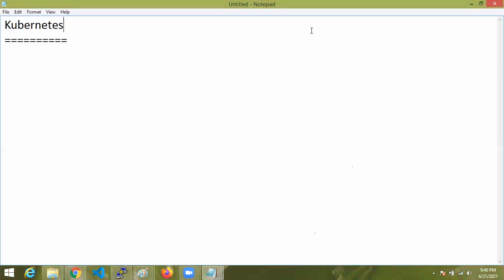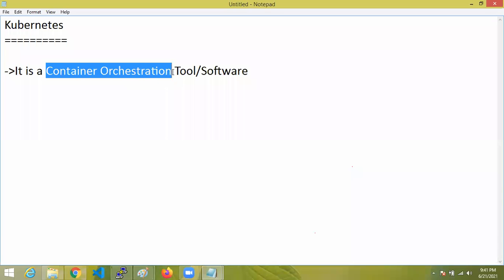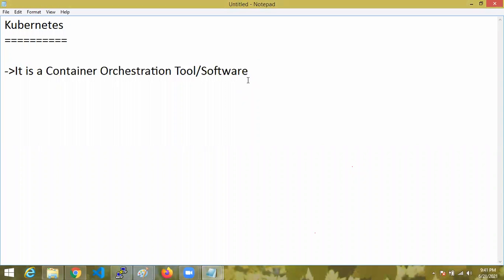What does Kubernetes mean? Kubernetes is a container orchestration tool or software. First point: Kubernetes is a container orchestration tool or software. What is orchestration? What does container orchestration mean?